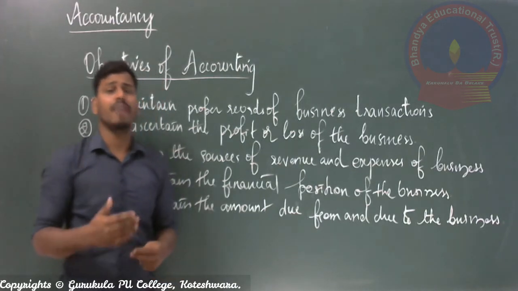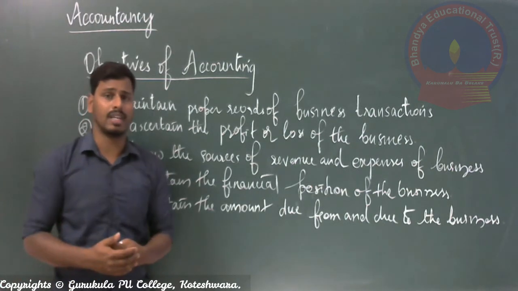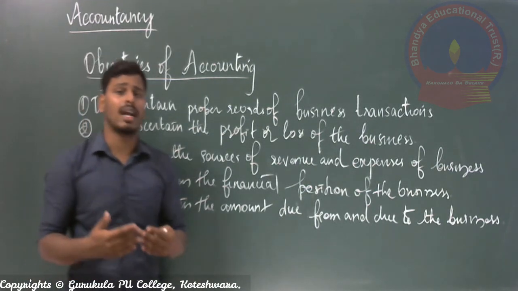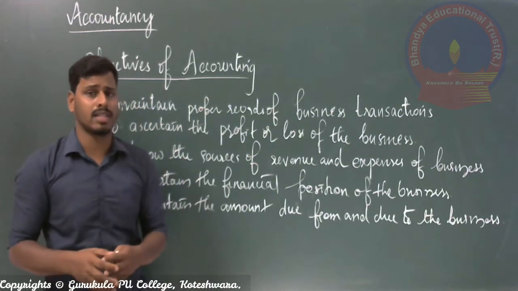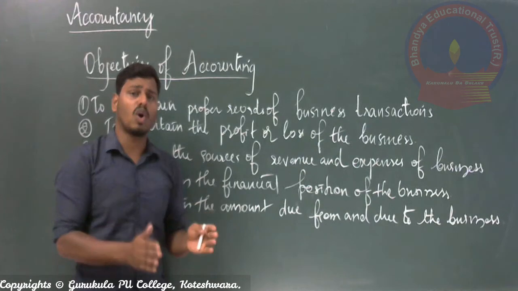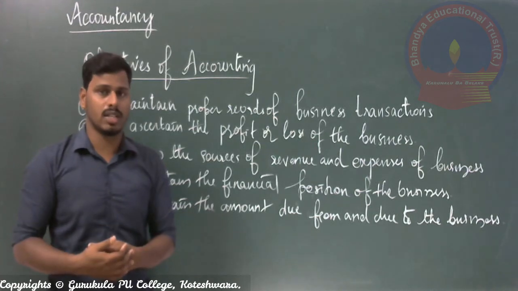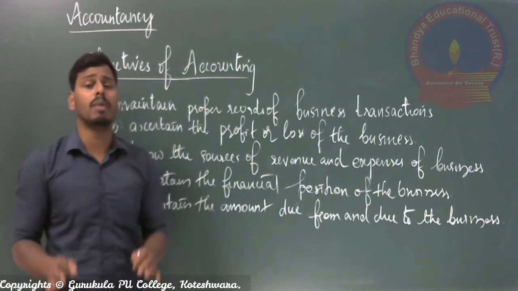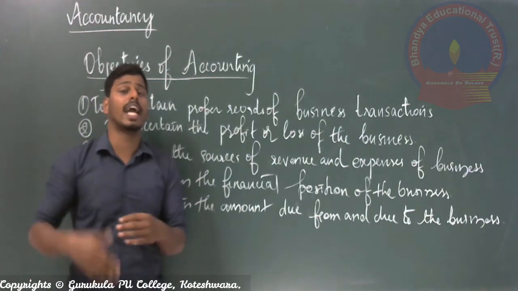Normally we know that every business organization does many activities day by day in the year, correct? Purchase of goods, selling of goods and services, or the payment of salary to the employees. These are the common transactions of every business organization, right? And they have to be recorded in the proper books of account. If we record them in the proper books of account, then only can they be used for further calculations. Even for an efficient accountant, it is not possible to remember all those things and use them for the calculation of profit or loss at the end of the period, right?